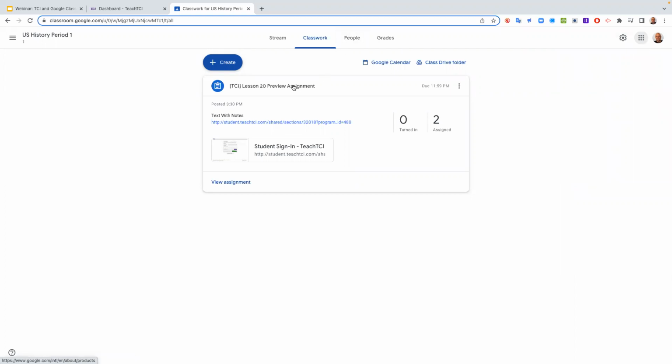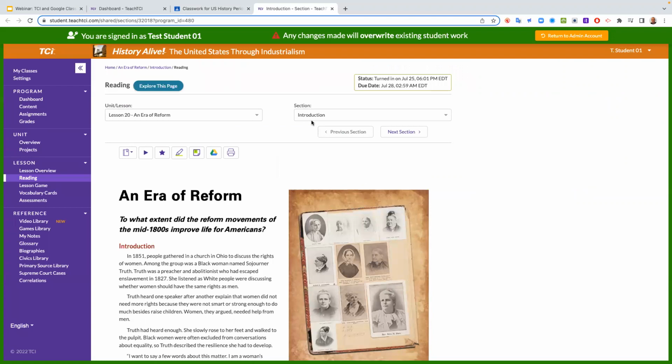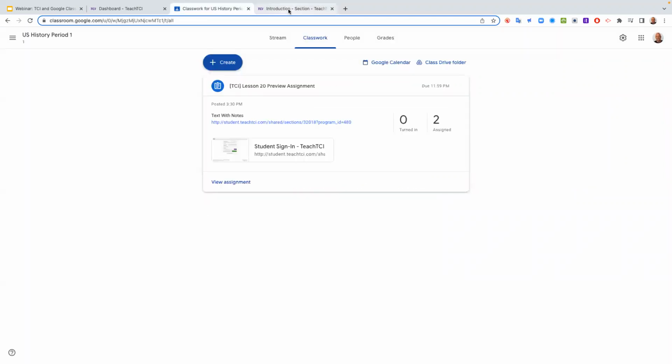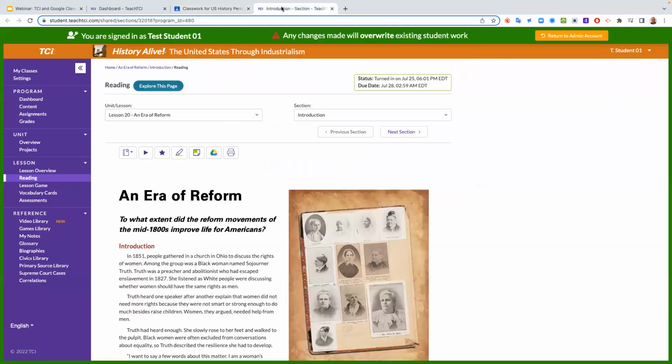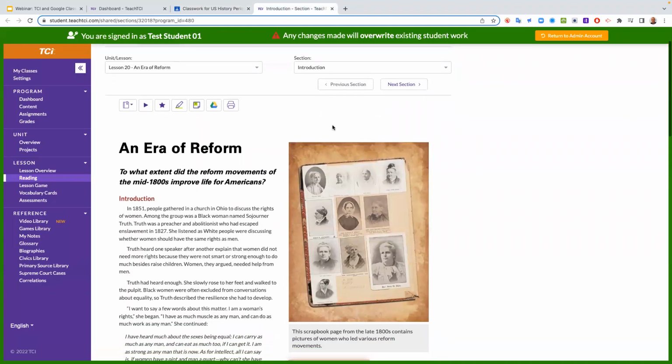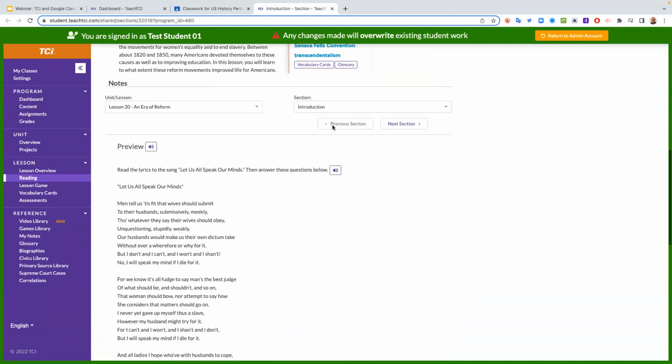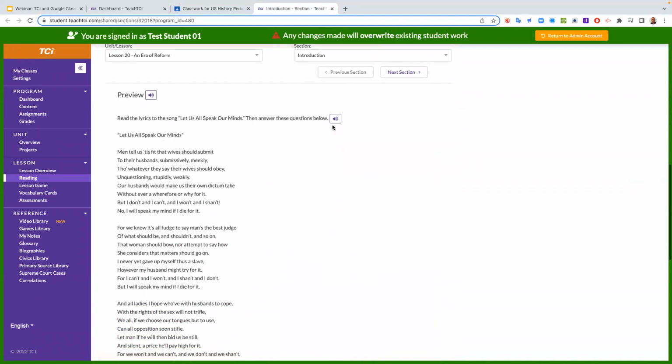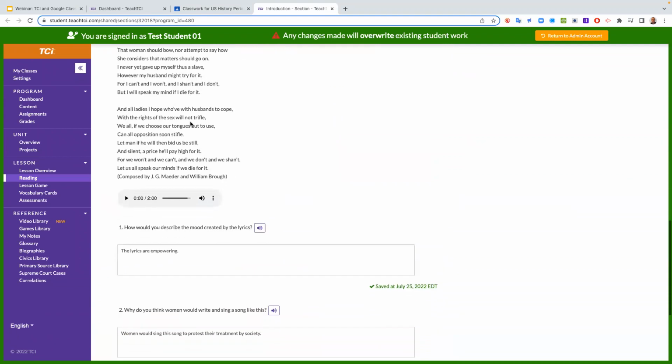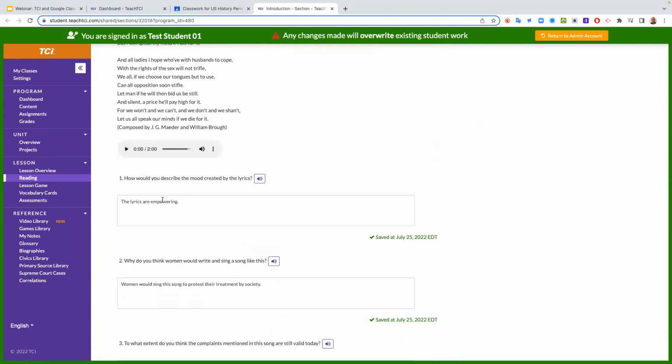But here they are, they're in my class, they see that they have an assignment, and they can go ahead and click on that link. And what will happen is it will open up in a new window for them so that they can easily toggle back and forth between Google Classroom and TCI. So TCI opens up in a new window, and they can see that they were supposed to, in this lesson, listen to the song, the preview. They can listen to it here, they can read the lyrics, and then they're going to have to do some information here. You can see that this student already went in here and did some information.